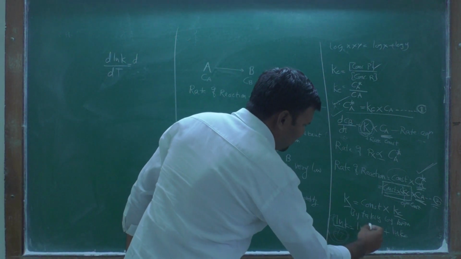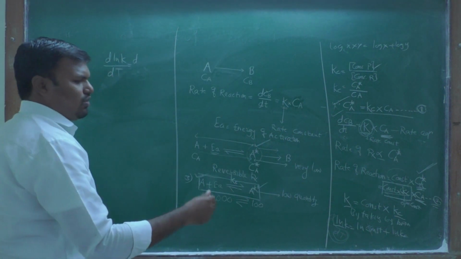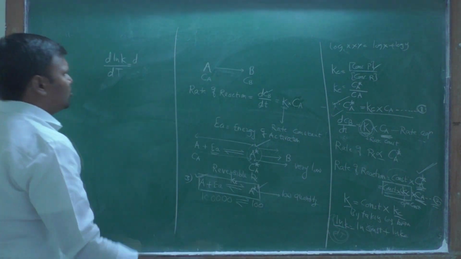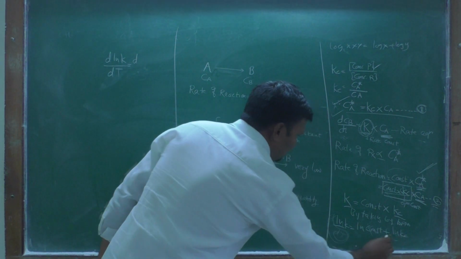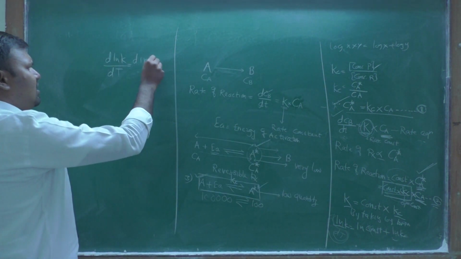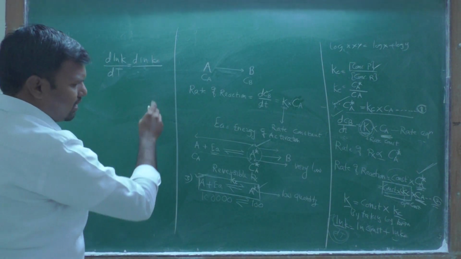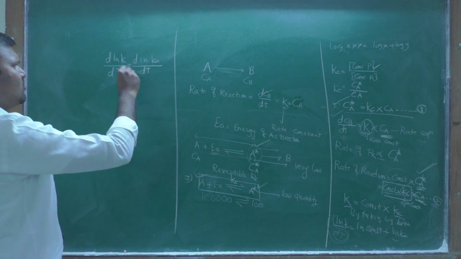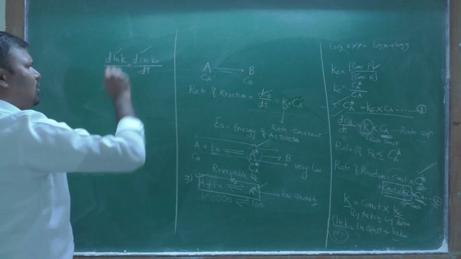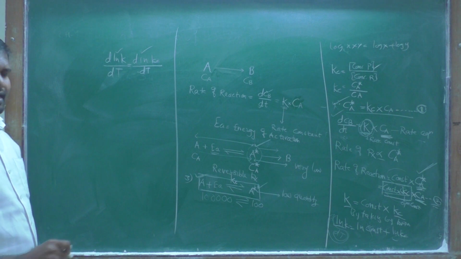This quantity is a constant, therefore the derivative of the constant will be 0. Therefore we consider only del ln Kc upon dt, and this value becomes equal to this one.